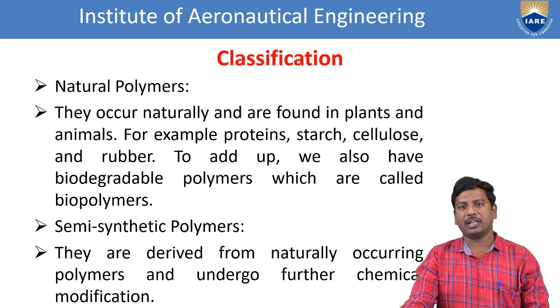That means the polymers obtained naturally or coming directly from nature. They occur naturally and are found in plants and animals, that means from the living organisms. For example, proteins, starch, cellulose, and rubber. All of these come under the category of the natural polymers because they are obtained naturally.